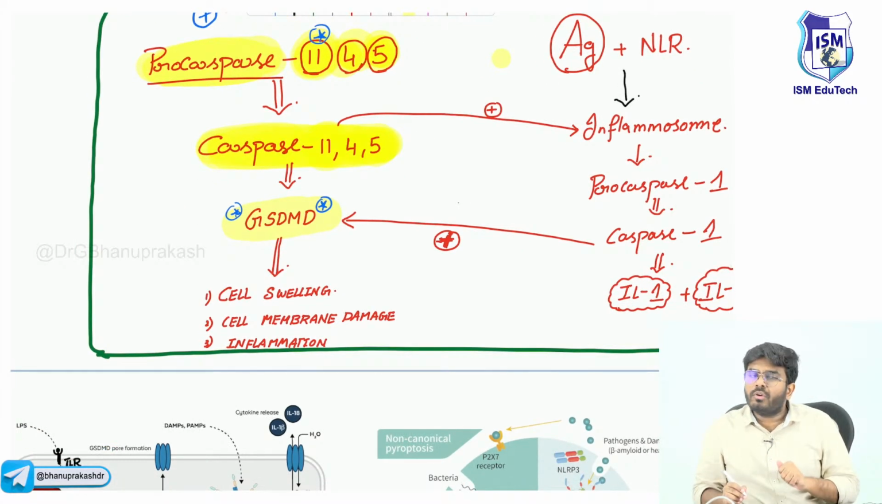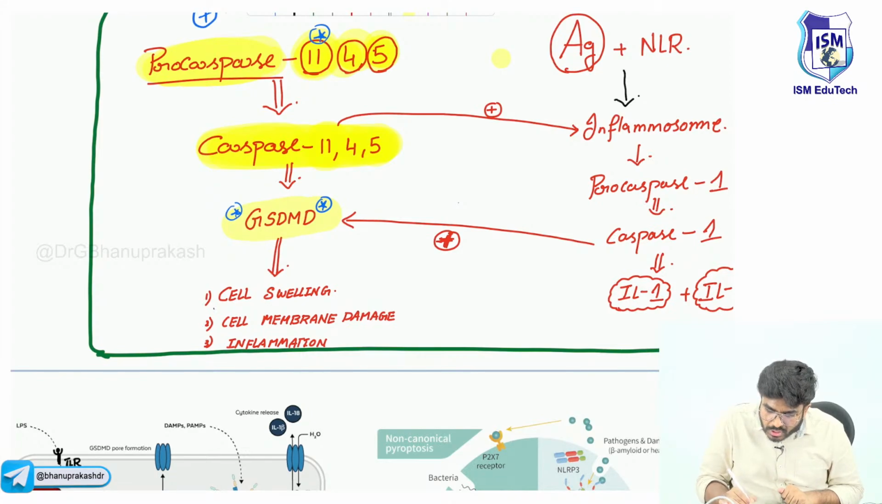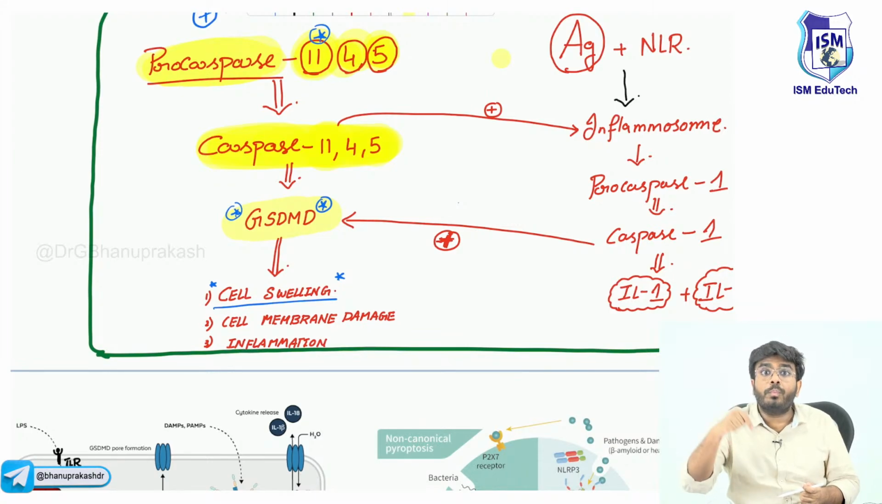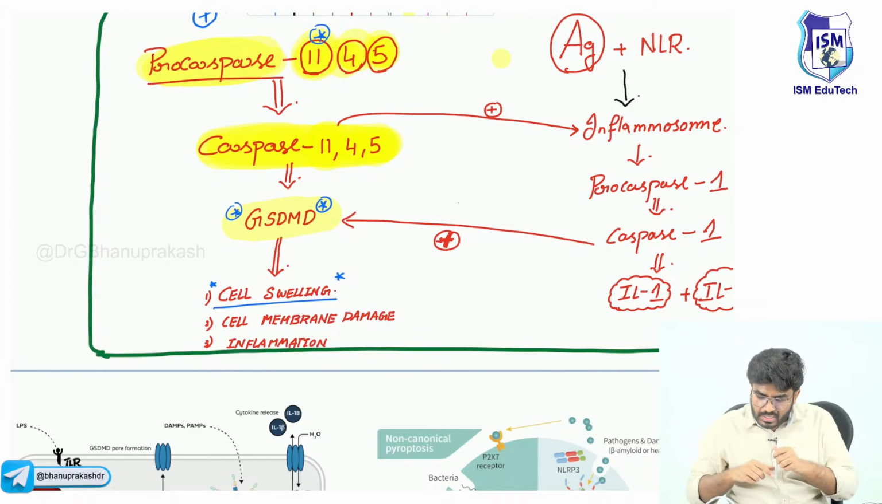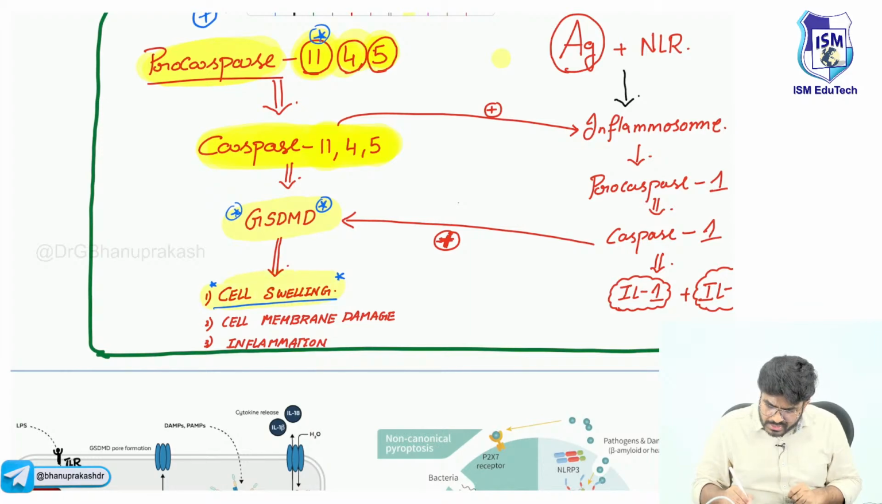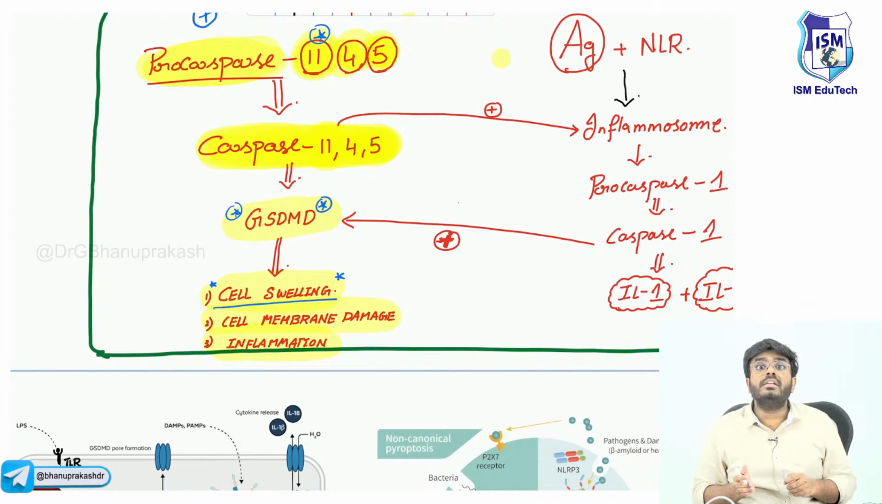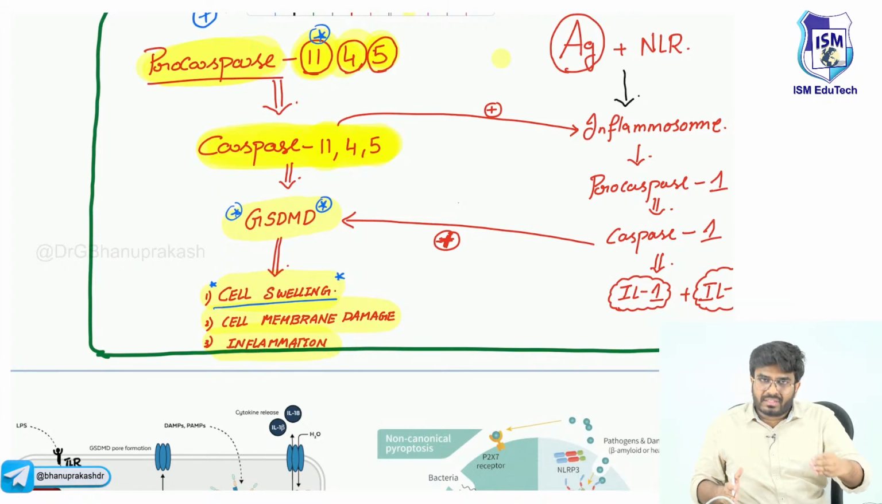Now this gasdermin, do you know what it will do? Sir, it is going to cause cell membrane damage. Actually, it will put pores, holes into the cell membrane, causing cell membrane damage. First, the cell will start to swell. Cell membrane damage will occur, followed by inflammation. Cellular swelling, cell membrane damage and inflammation. So, even it is looking like necrosis, right? Yes, even in this type of cell death, inflammation will be there, sir.